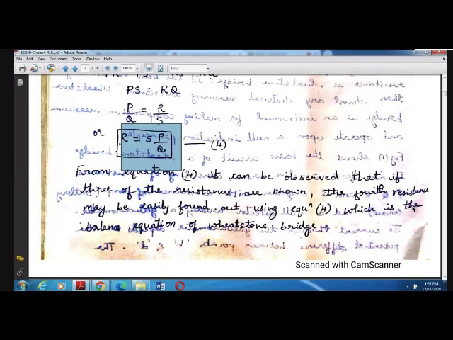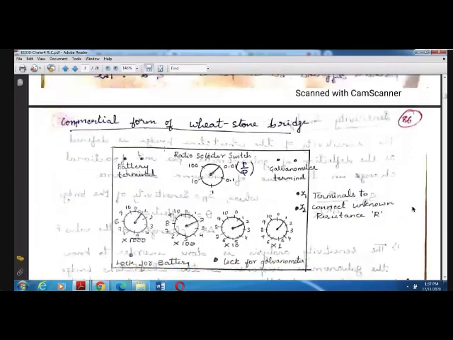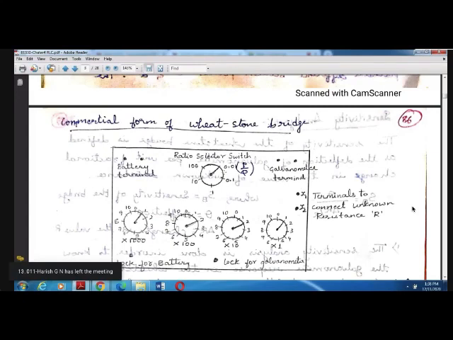This is the actual diagram, showing what is marked on the actual bridge. To select P by Q, there is a knob. This circle you are seeing is the knob. There will be different ranges, for whichever range you want. You can select 0.01, 1, and so on. Whichever position you put is your P by Q value.